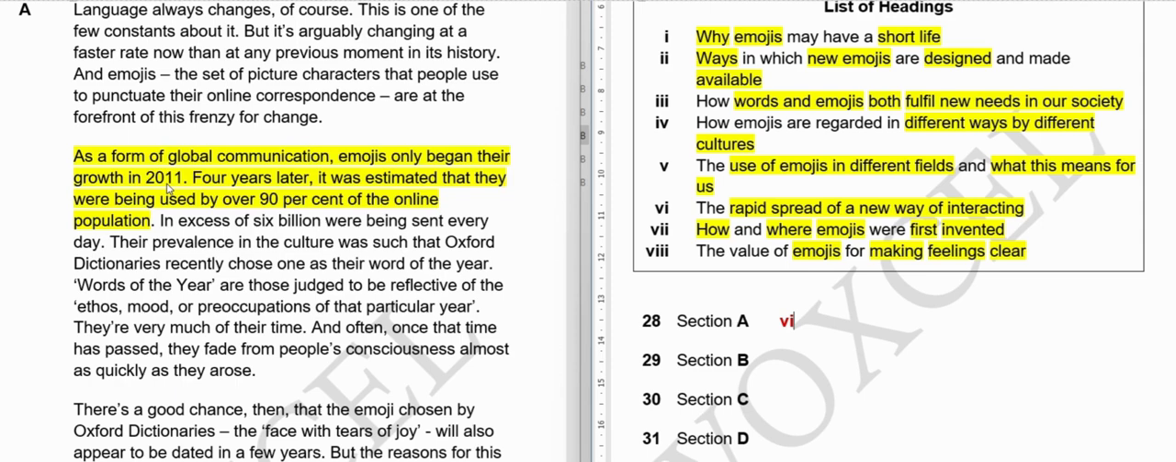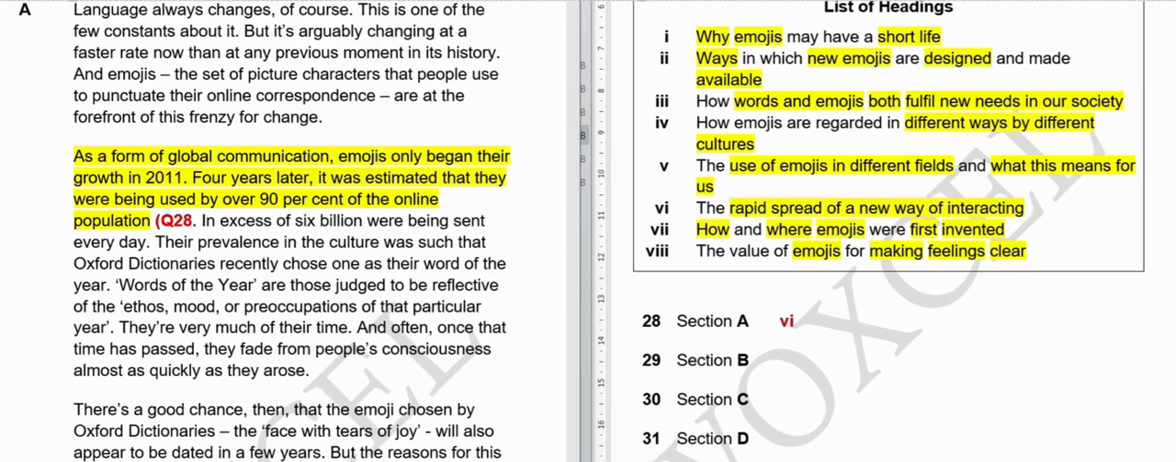In 2011 it started to become a new way of interaction, and 4 years later, over 90% of the online population was using emojis. So that's quite a growth. So the rapid spread of a new way of interacting. So this is our, let me write here, question number 28. I hope it is clear.